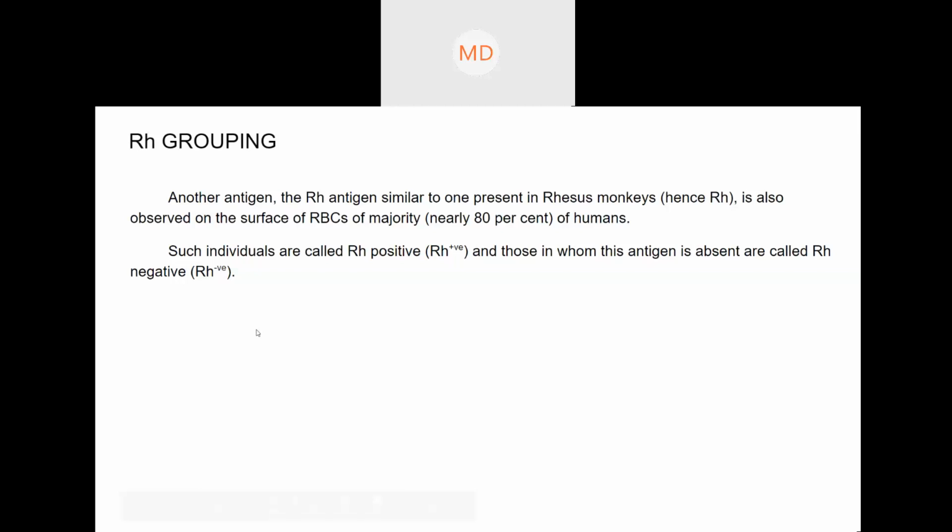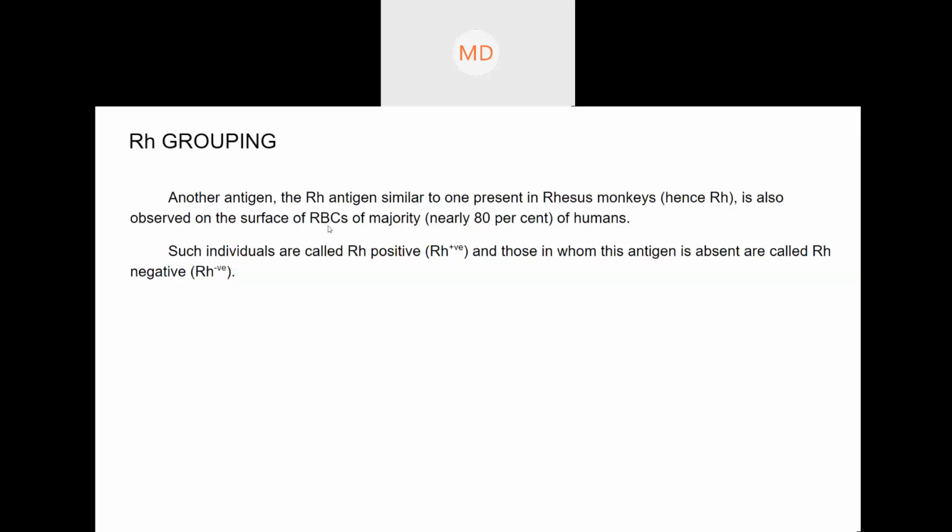Rh full form is rhesus. This is rhesus factor, and it was first discovered from the blood of monkeys. That is the rhesus monkey. It was discovered from that species of monkey, not a single monkey, but the species of monkey.